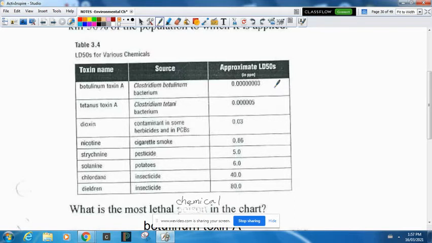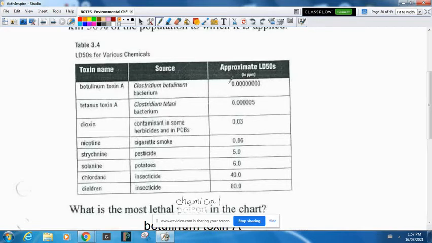How do we figure out LD50? You take 50 mice and give them, I don't know, what's toxic? Monster energy drink. Give them Monster energy drink until, of the 50, 20 of them die. Okay, and that is what LD50 is, the amount of chemical it takes to kill half. So this is the most toxic one, right?